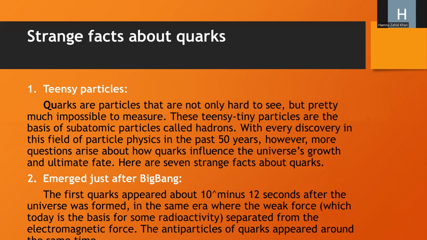Then we look at how quarks emerged just after the Big Bang. The first quarks appeared about 10 to the power minus 12 seconds after the universe was formed, in the same era where the weak force, which today is the basis of some radioactivity, separated from the electromagnetic force. The antiparticles of quarks appeared around then.